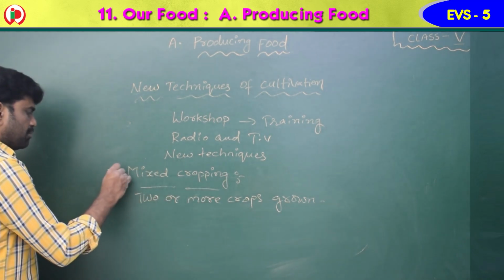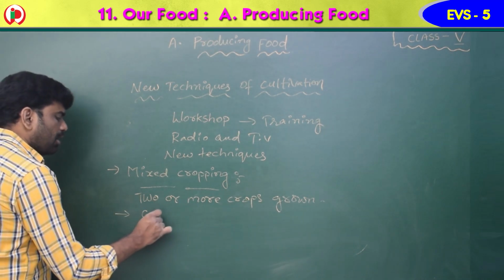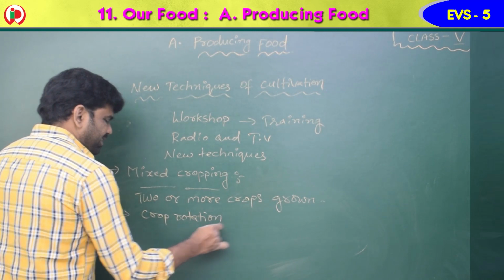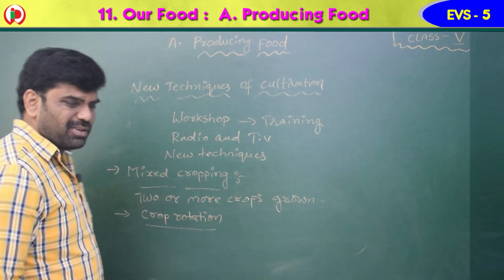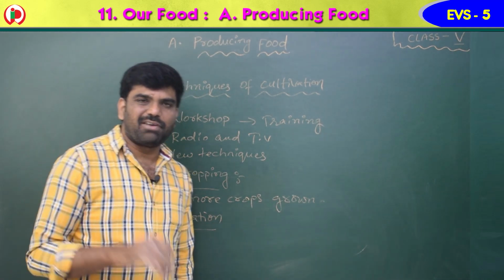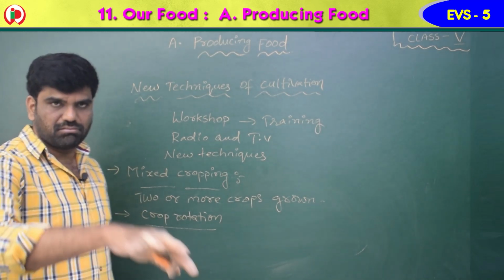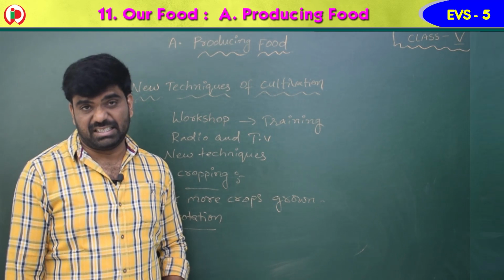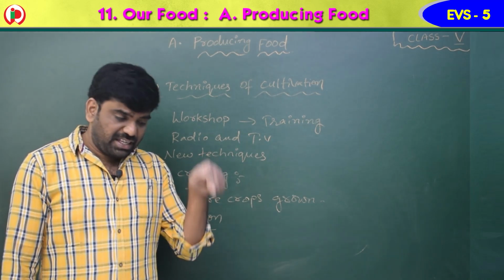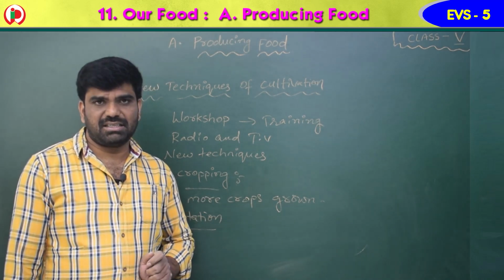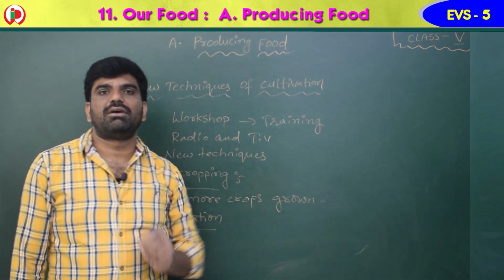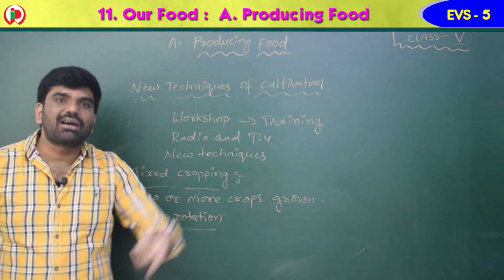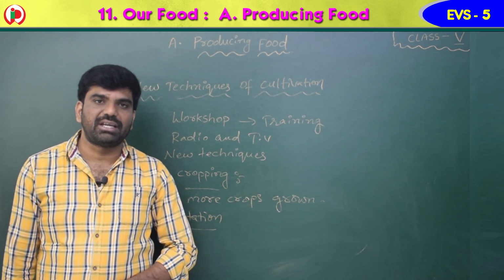First one is mixed cropping, second one is crop rotation, children. Crop rotation means, for example, this year if the farmers go for tobacco production, next year they will go for chilies. If this year they go for rice, next year they should go for sugar cane. Like that they have to alternate the crops, children, which is called crop rotation.